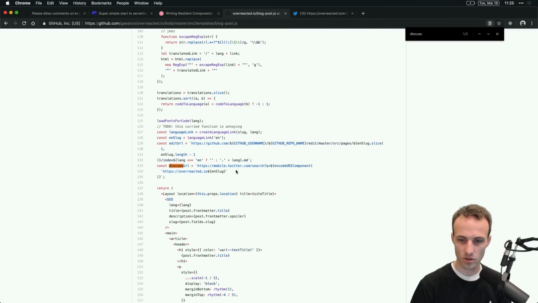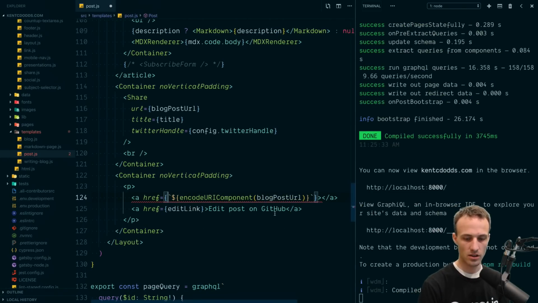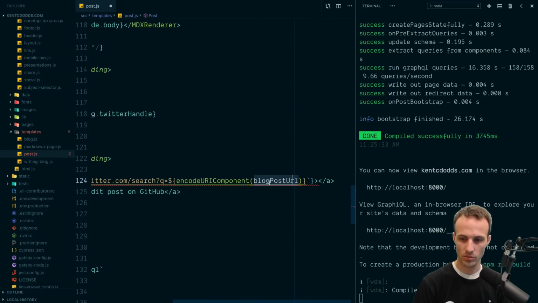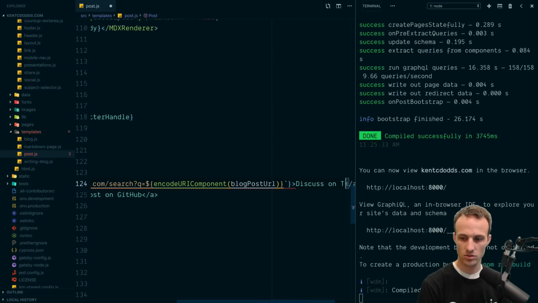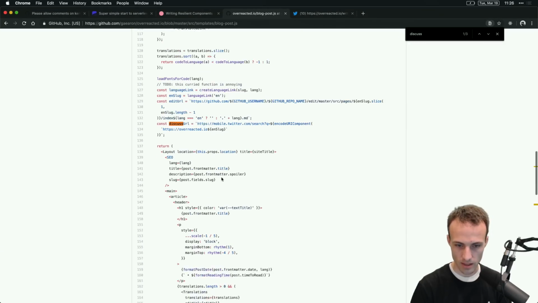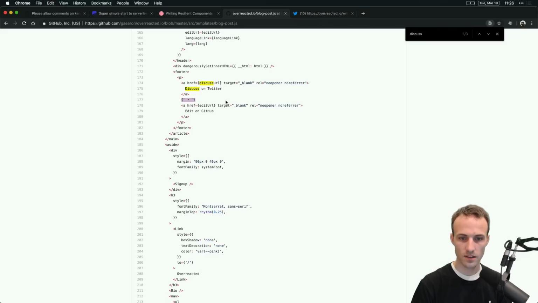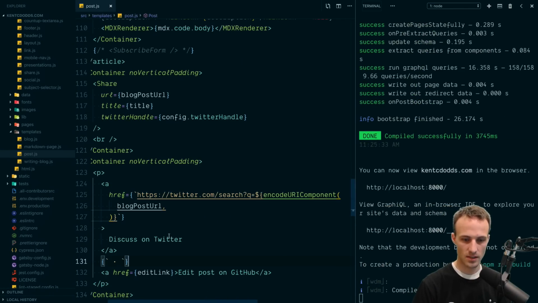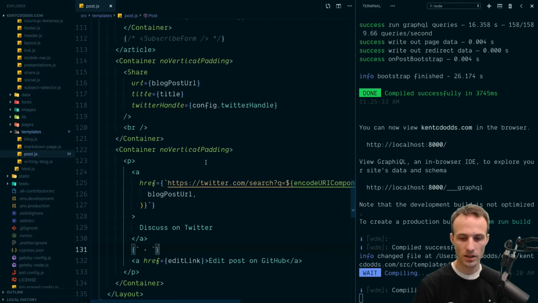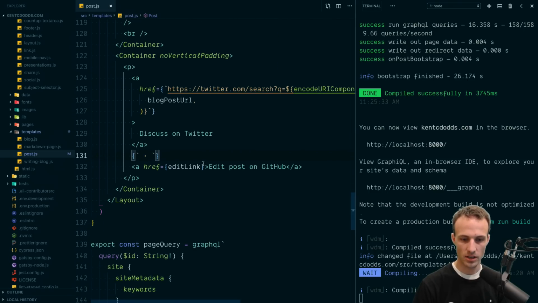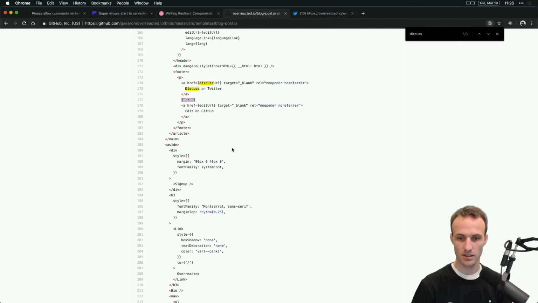But then we're going to do twitter.com/search query. Okay, so it's https://twitter.com/search and then ?q= and then encode URI component blog post URL. And then that is going to say discuss on Twitter. I'm going to do the little dot thing that he does also, because I think that looks nice. I think that's probably going to be all that we need for this.